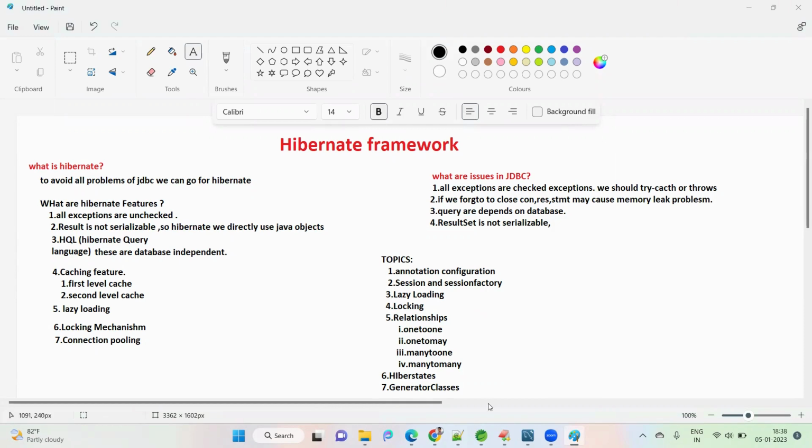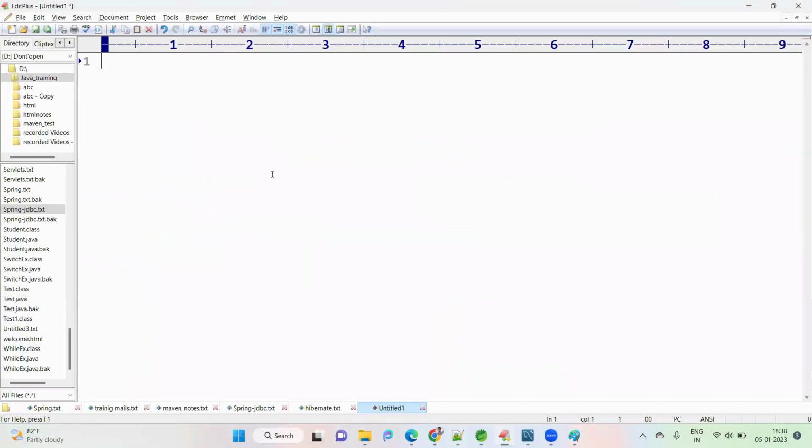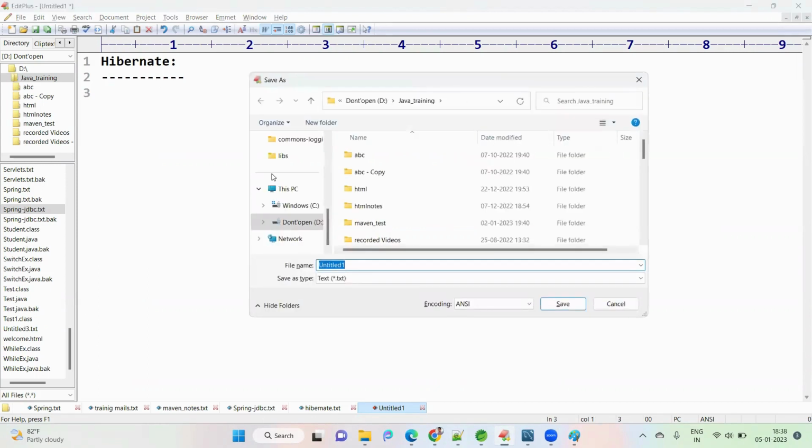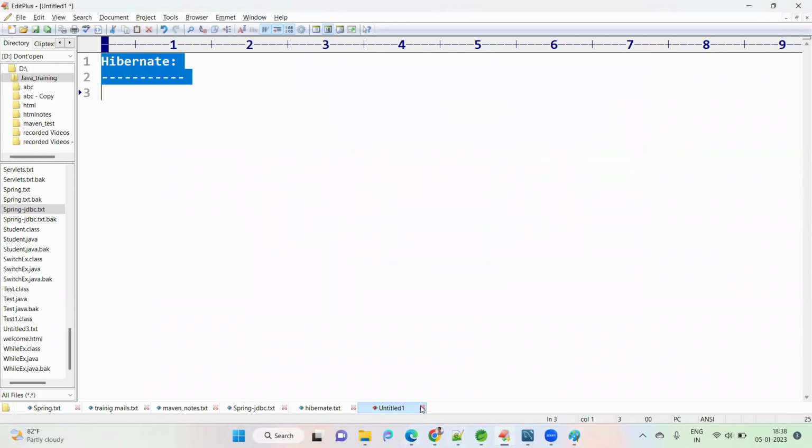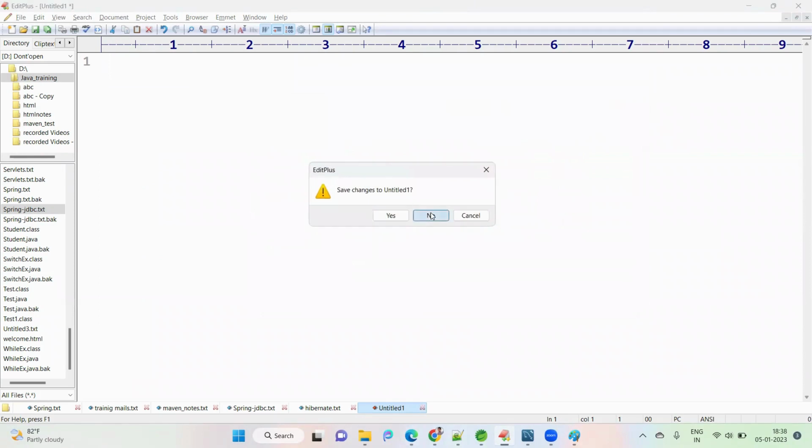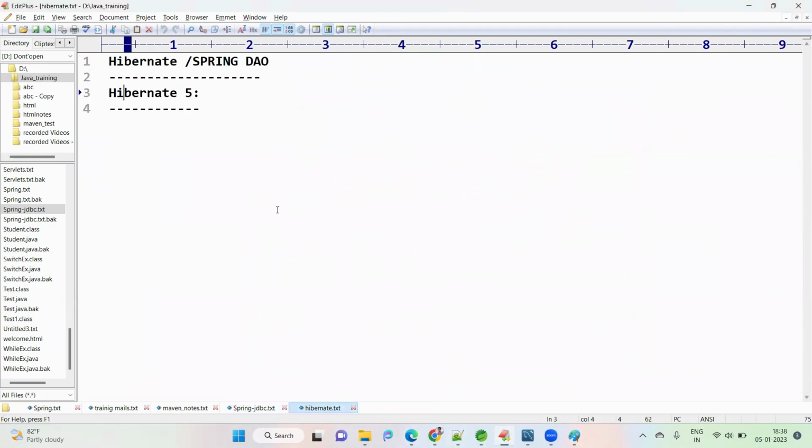Okay, we'll start the first example. Hibernate 5.